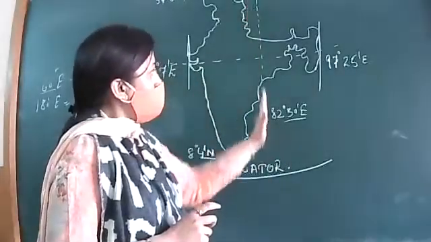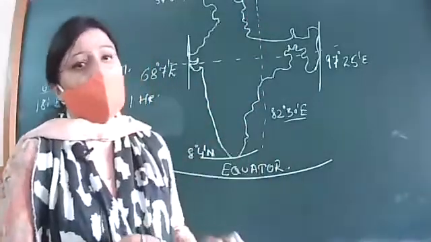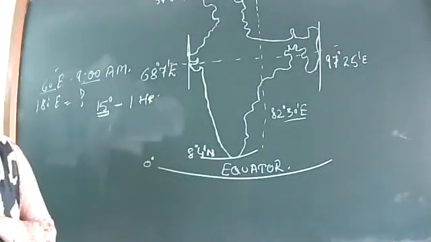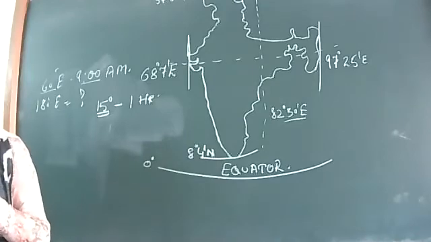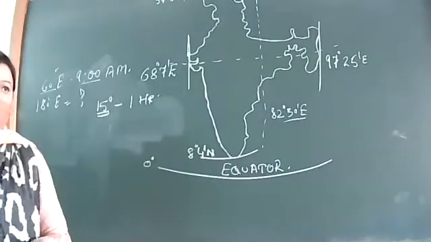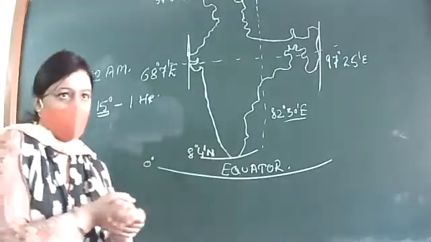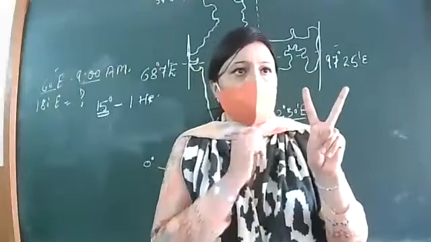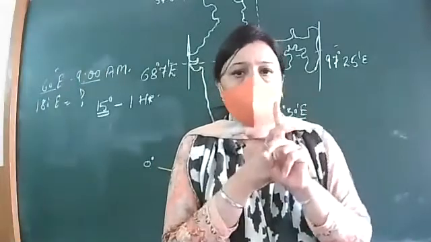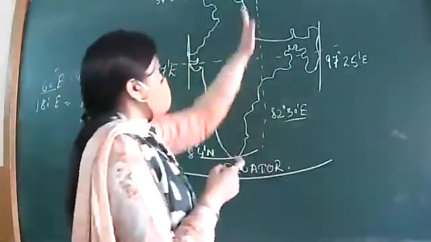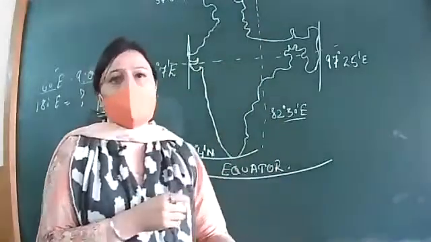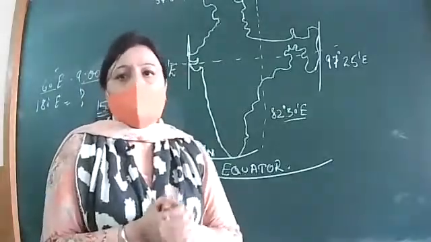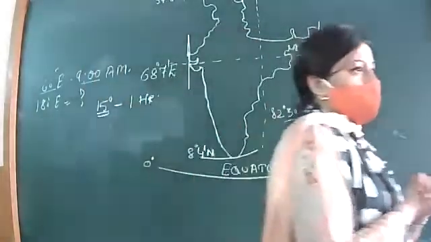Then what is the name of the time which is found on a particular line of longitude, a specific line of longitude? We have two types of time. One is standard time, all of you know about it. What is the second type of time which we don't follow? Local time. Perfect. We don't follow local time.